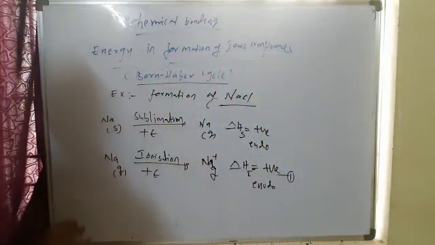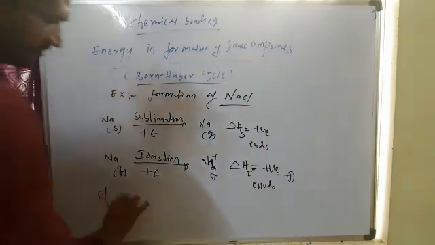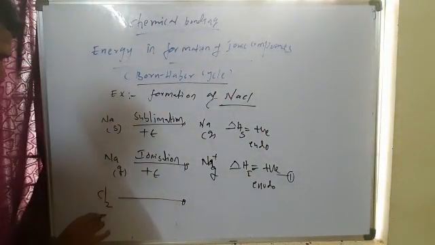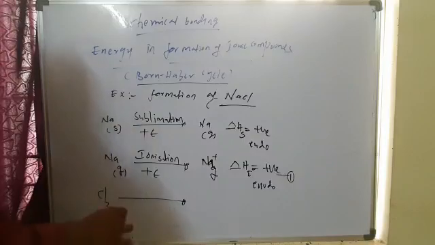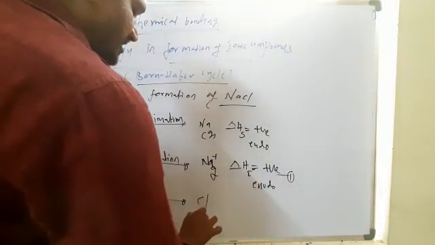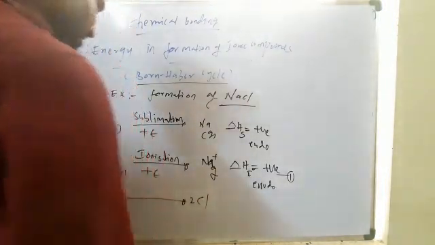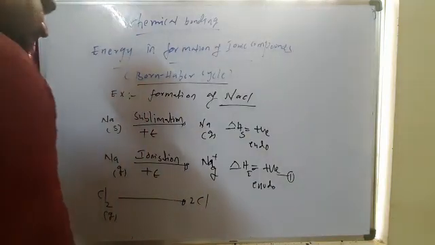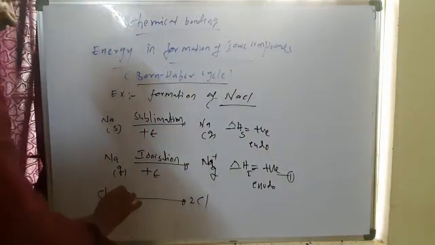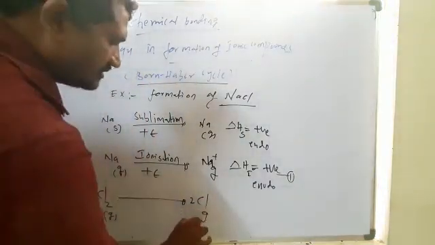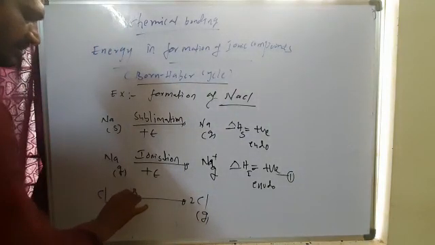Next, in nature chlorine is present in the form of Cl2 molecule. The Cl2 molecule in the gaseous state should convert into Cl atoms. This process is called bond dissociation.